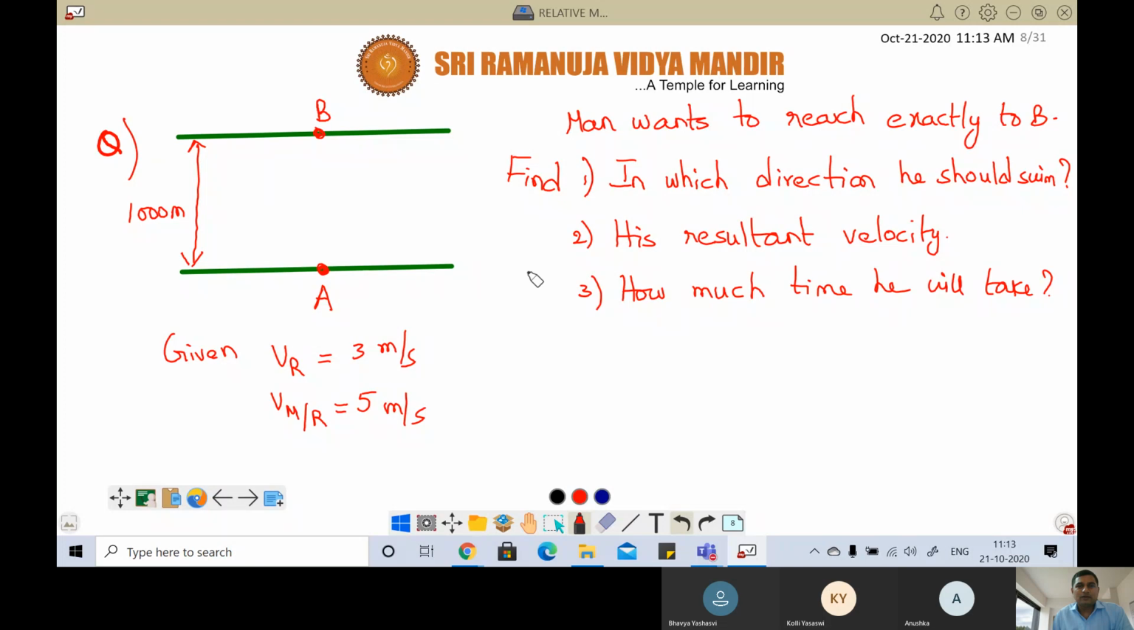I'll tell once again. Man wants to reach exactly the opposite point. In which direction should he swim? Second one, his resultant velocity. Third one, how much time will he take? Sir, the flow of the river, 3 meters per second, is towards the left or right? Towards right. And velocity of man with respect to river is 5. Okay, come on, do it.